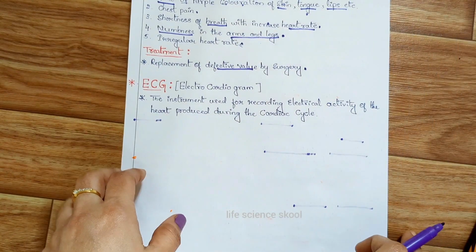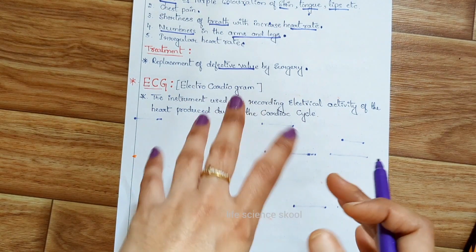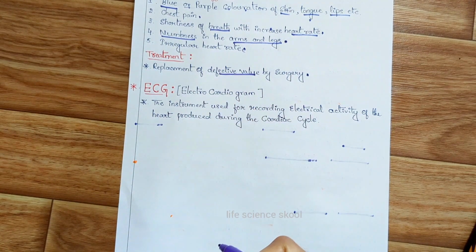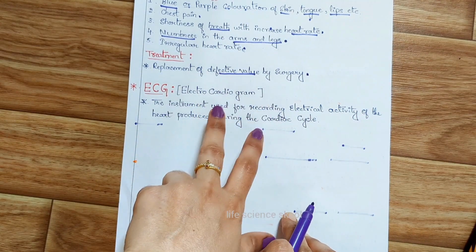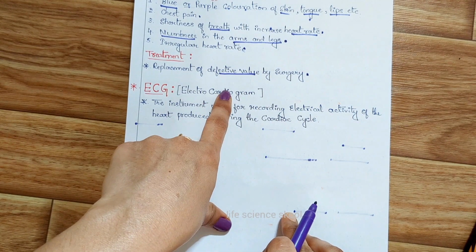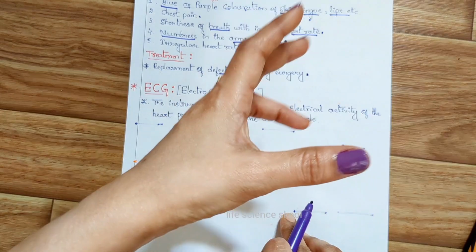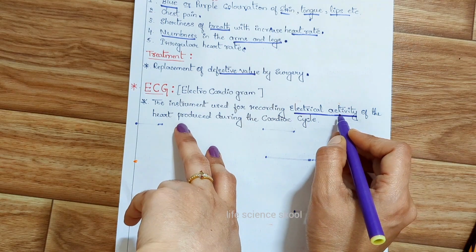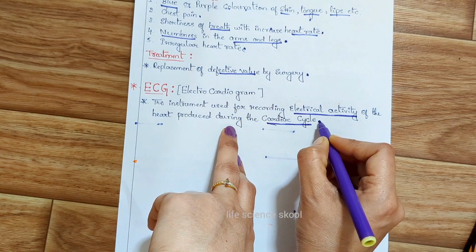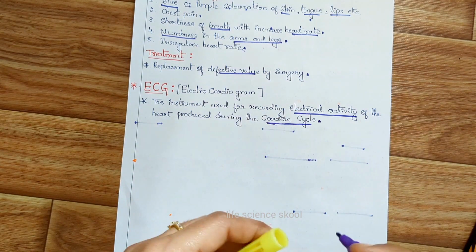The next one is ECG. I will keep it in a simple form, just one point on this. ECG is electrocardiogram, this is the full form. One more question: electrocardiogram. This ECG is nothing but an instrument used for recording the electrical activity of the heart produced during the cardiac cycle, so that they can check the condition of the heart.